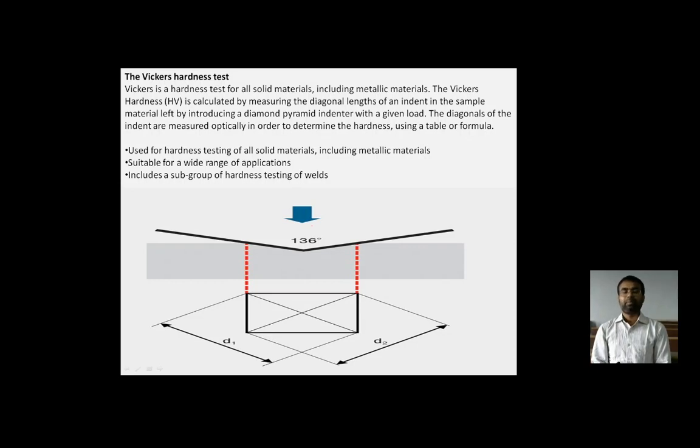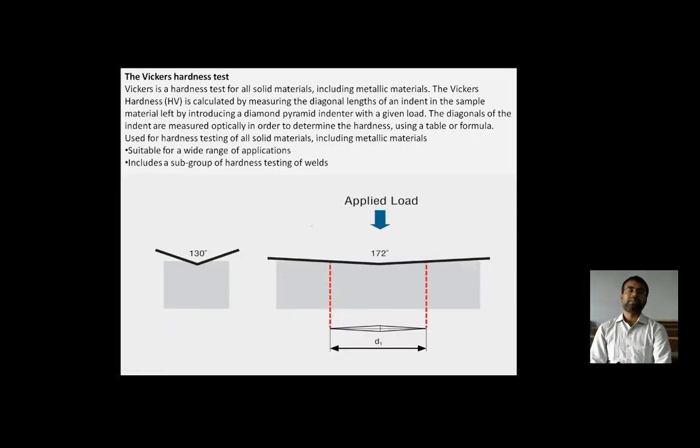That diamond pyramid indenter penetrates materials which have less thickness, and it also applies less load to the material. That is how the Vickers hardness test is used for all solid materials, for a wide range of applications, and it includes a subgroup of hardness testing of welds.